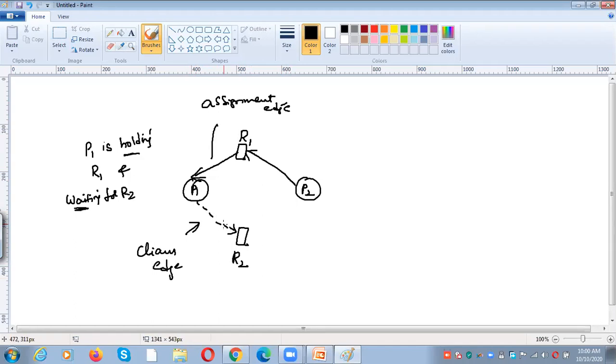If you draw a dotted line, automatically P2 is also requesting R2. If you assign R2 to P2, what happened? There will be a circle. Did you get my point? Both P1 and P2 are requesting R2. Both are requesting R2.